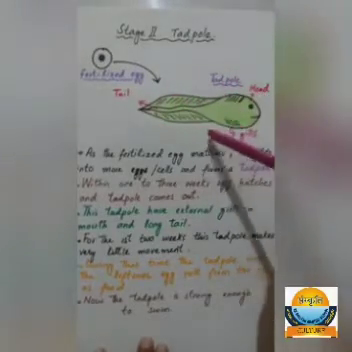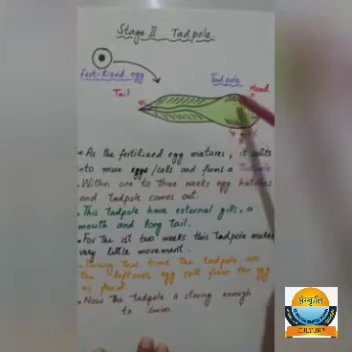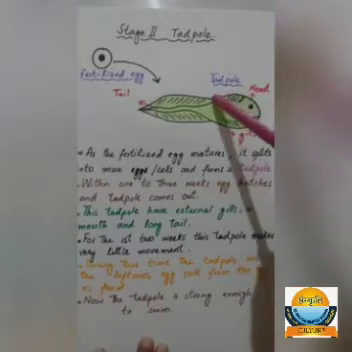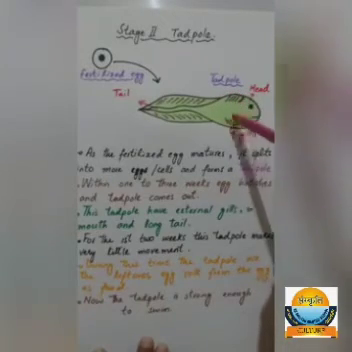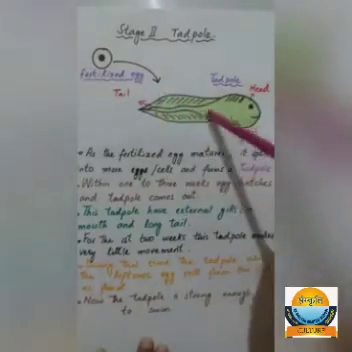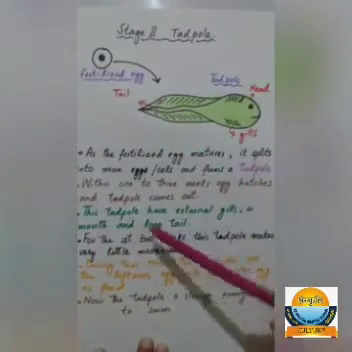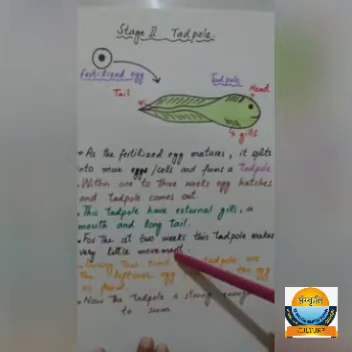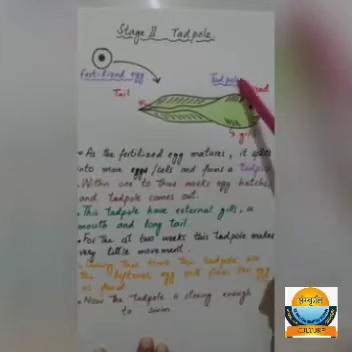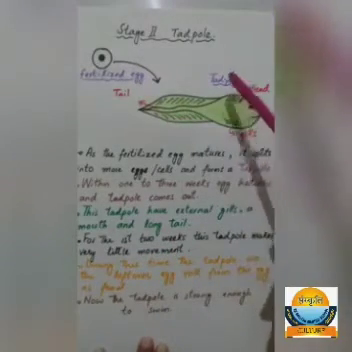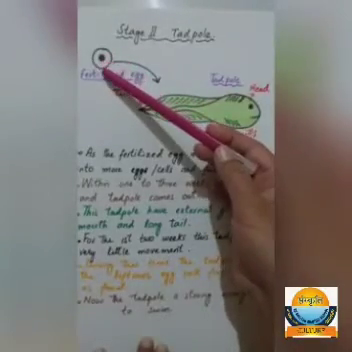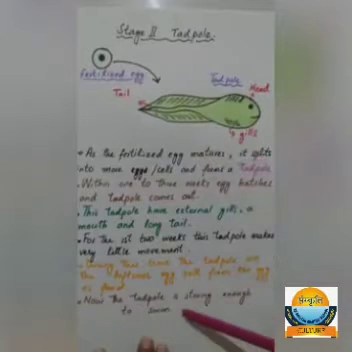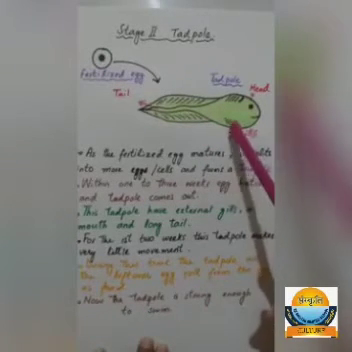This tadpole now has external gills. Look at this. These are gills. This tadpole has external gills, a head and a long tail. For the first 2 weeks, this tadpole makes very little movement. During this time period, the tadpole uses the leftover egg yolk from this fertilized egg as food. Now the tadpole is strong enough to swim in the water.